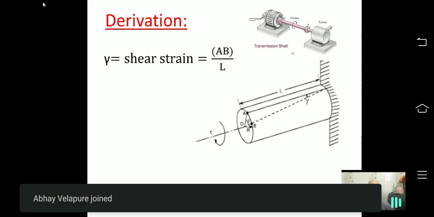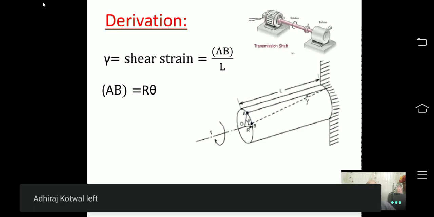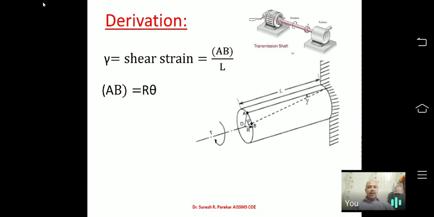If you remember, we have seen this shear strain in the first part of unit 1. Now if I go for the AB length and I consider O as center and R as radius, then if I find AB, we get AB equal to R into theta.